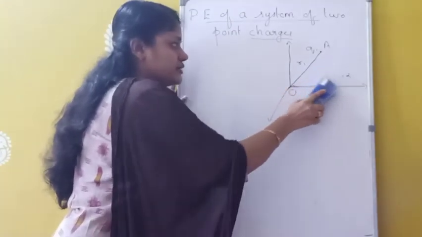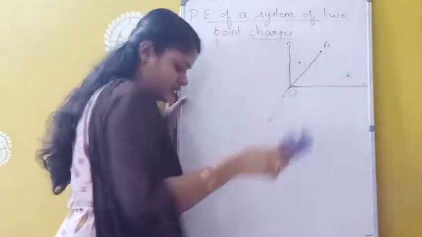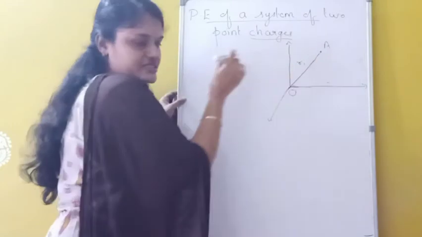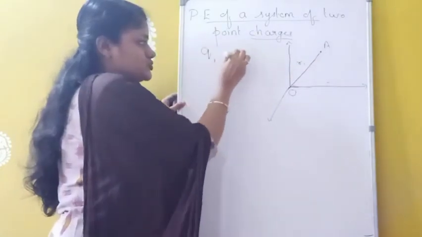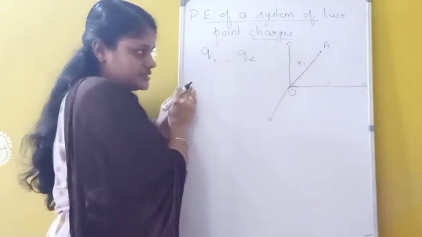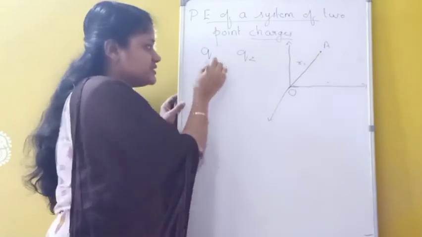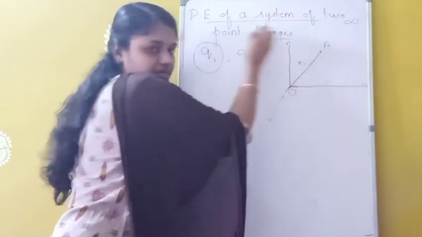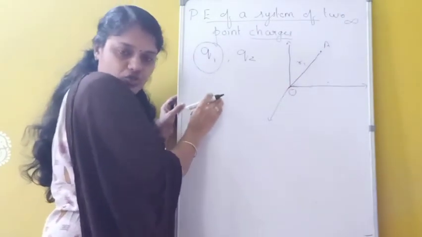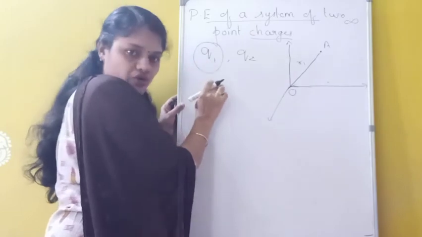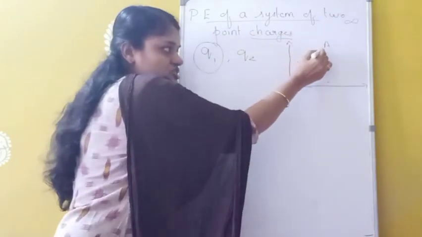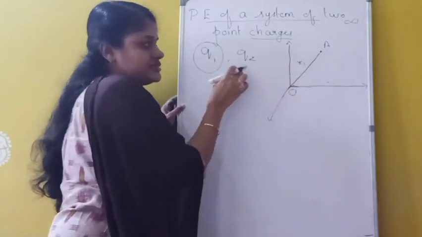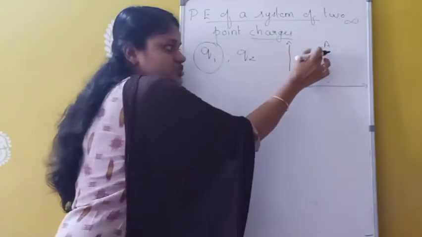Suppose initially we have to bring this charge Q1. We have two point charges here, Q1 and Q2. Initially we have to bring this charge Q1 from infinity to this location A, and this position A is at a distance of R1. So we have to bring this charge Q1 from infinity to R1.